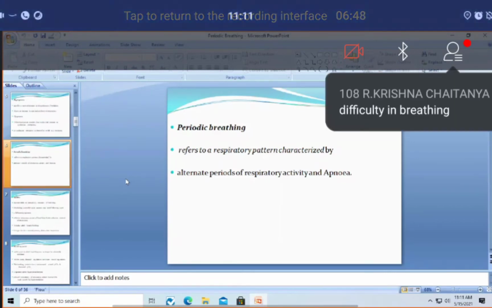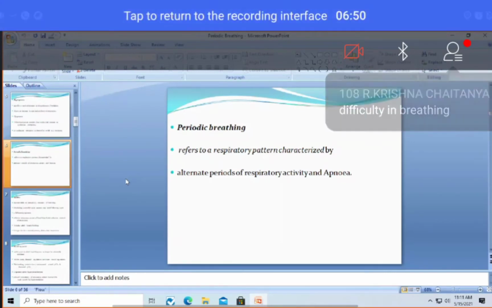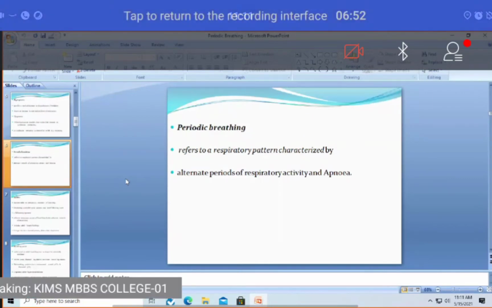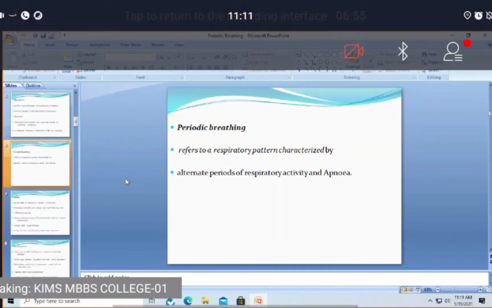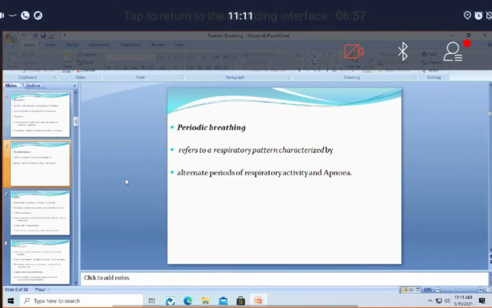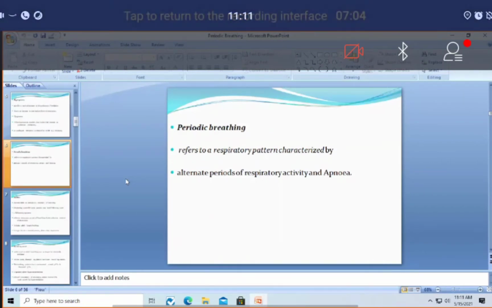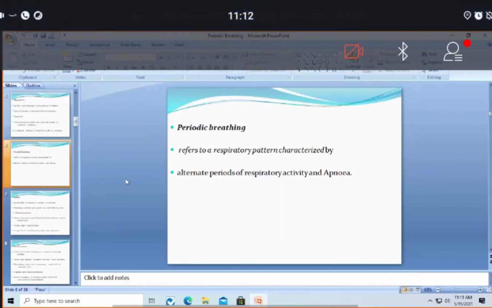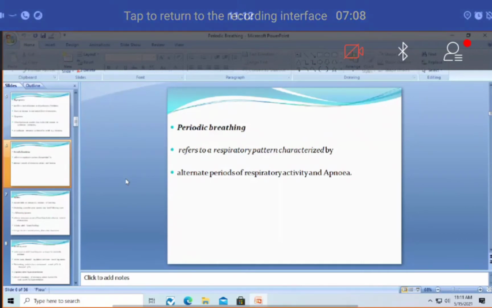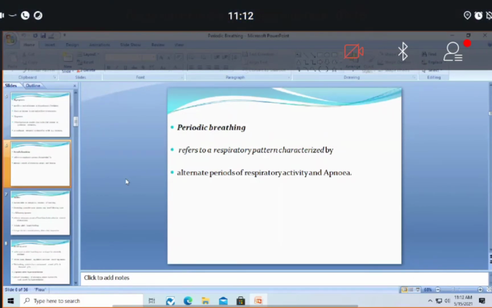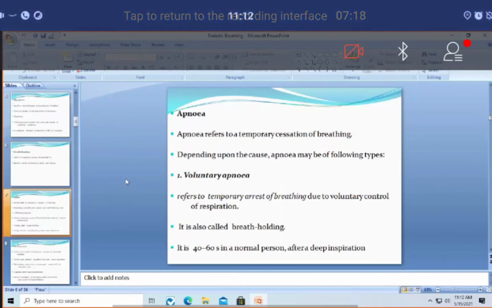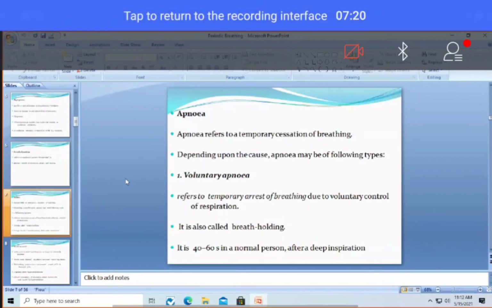Then coming to periodic breathing. What is periodic breathing? It is in the name itself. At regular intervals, one after the other, there will be apnea followed by respiratory activity. That is, during one part of periodic breathing there will be expiration, inspiration followed by apnea, that is, no respiration at all. Then again there will be inspiration, expiration, then again apnea, no respiration at all. When these occur one after the other at regular intervals, it is called periodic breathing.